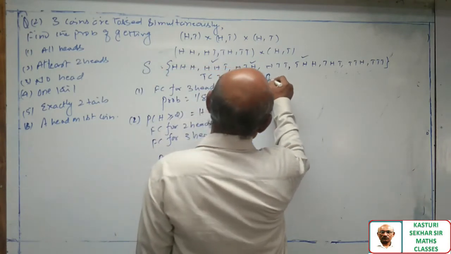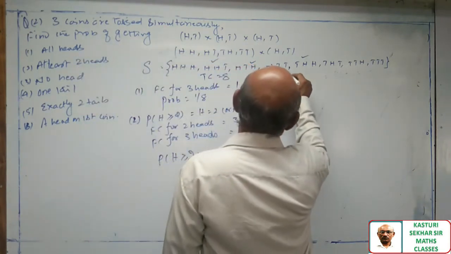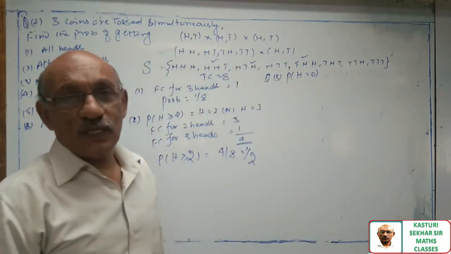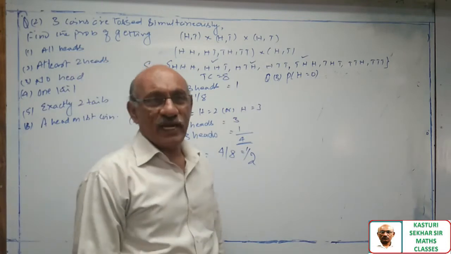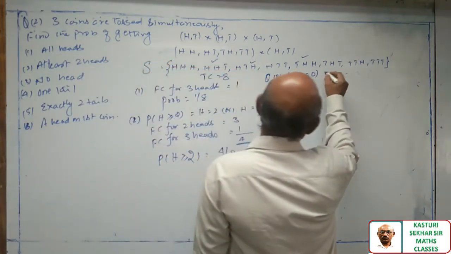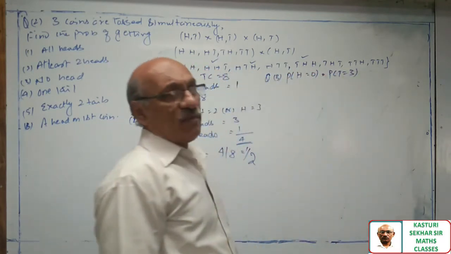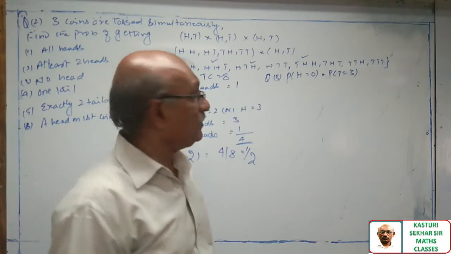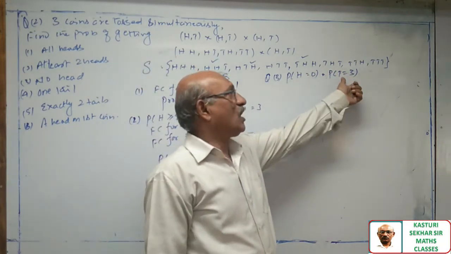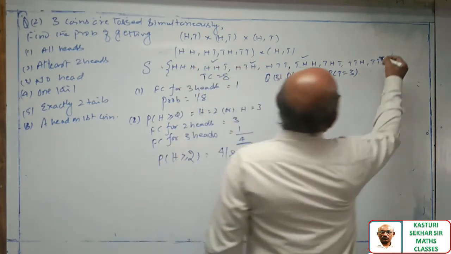Look at question number 3. No head. Number of heads is equal to 0. No coin is showing head, which means all the 3 coins are showing tails. So this can also be written as tails is equal to 3. So there is 1 case.